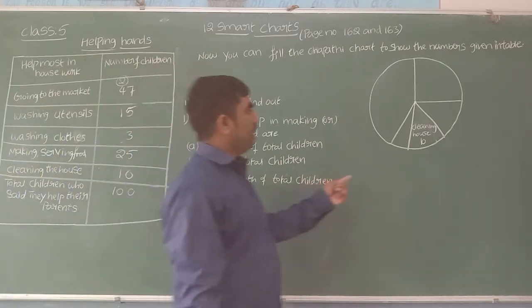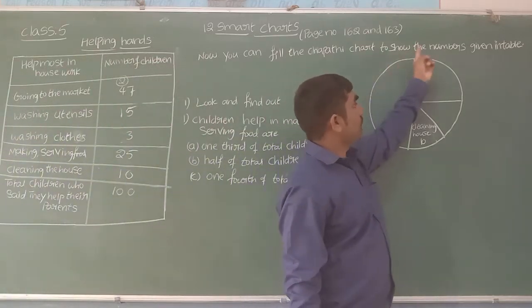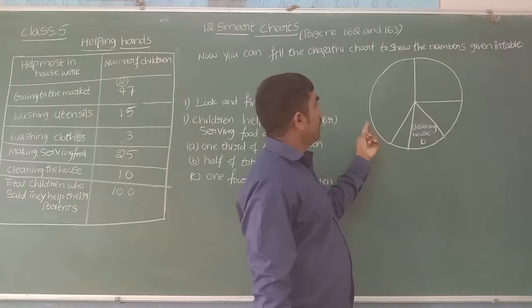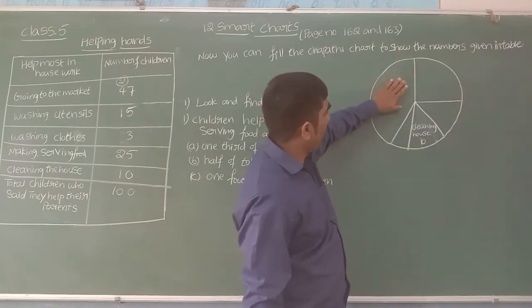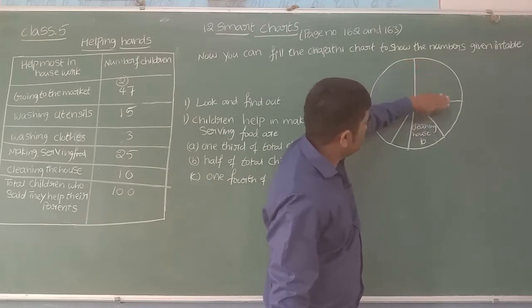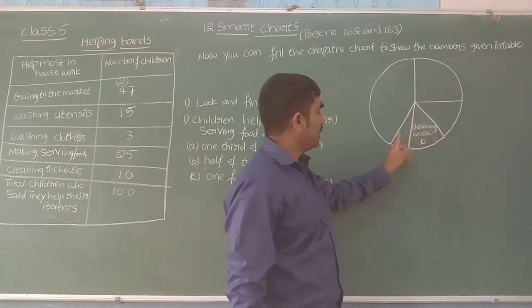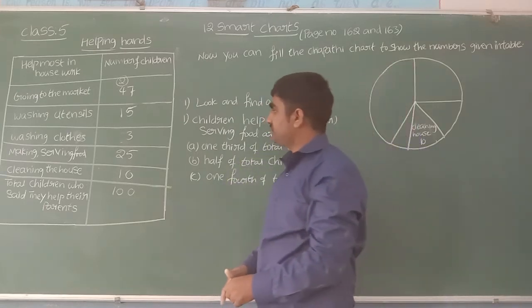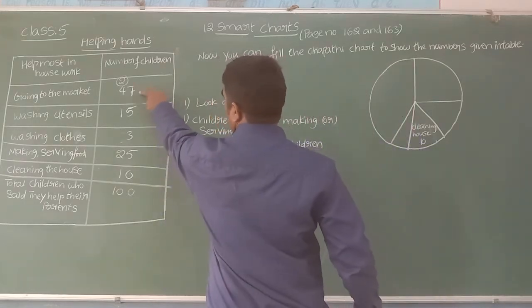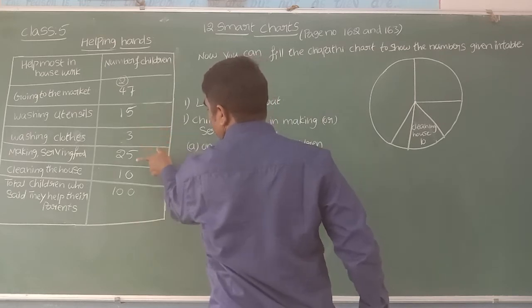Now here you can see we have one circle. Can you tell me into how many parts this circle is divided? 1, 2, 3, 4, 5. It is divided into 5 parts. Here we have how many parts in total? 1, 2, 3, 4, 5.